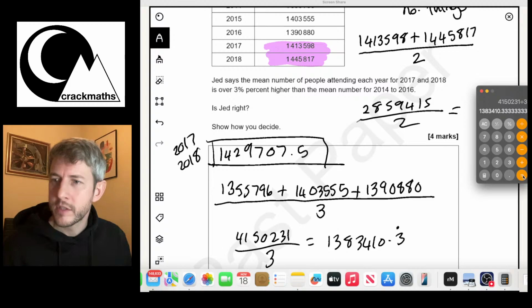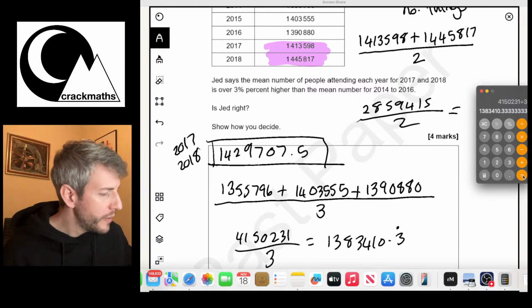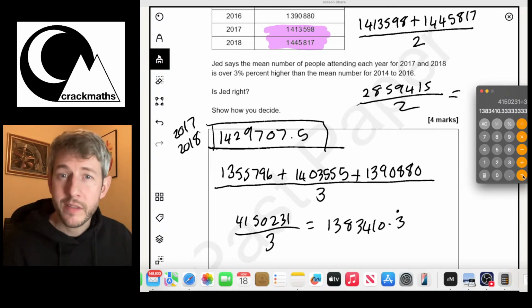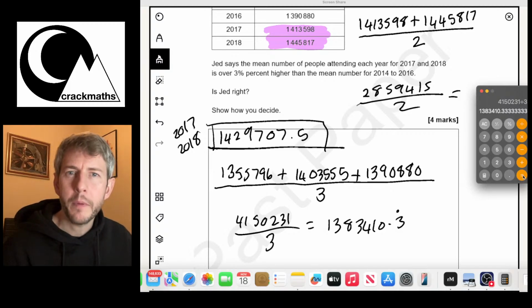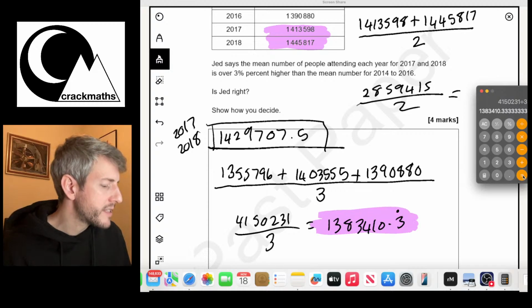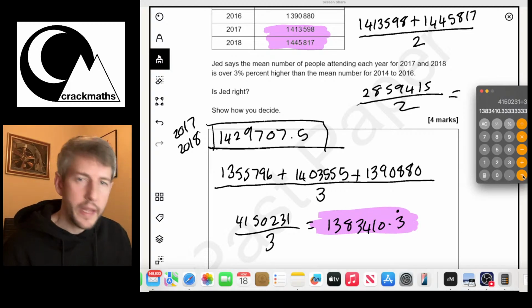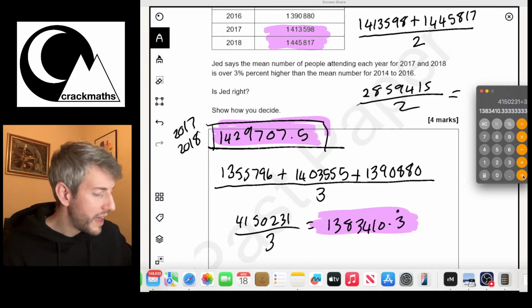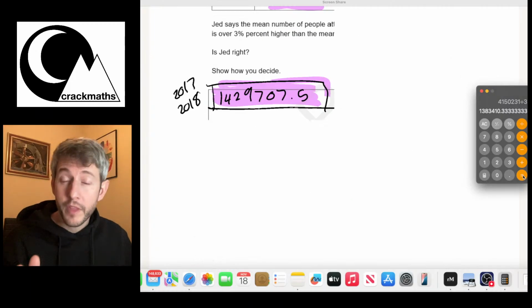Now, the next thing that we've got to do is, we now need to increase one of these by 3%. So let's just check which one it was. It says that Jed says the mean number of the people attending each year from 2017 to 2018 is over 3% higher than the mean for this. Okay, so in theory, if we add 3% to this mean, it still won't be as high as this mean. Right, and this is where the quick method comes in that I was talking about.